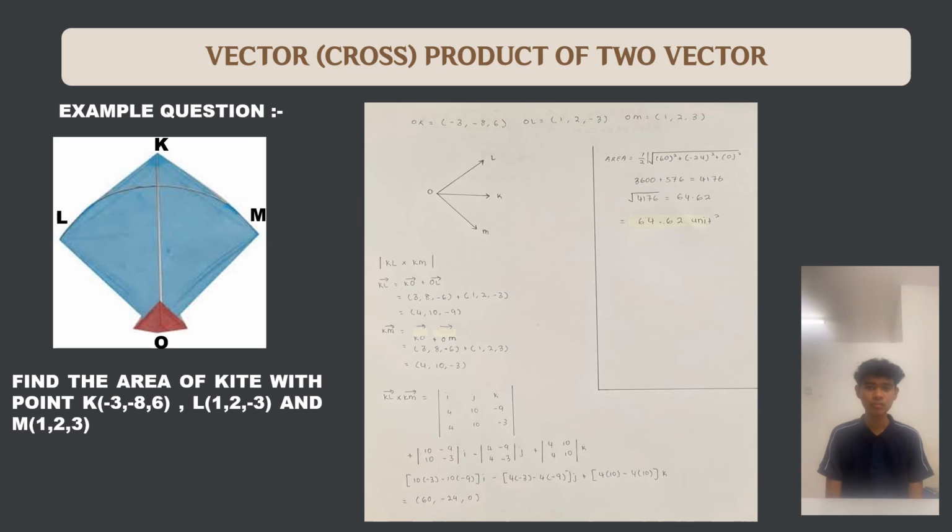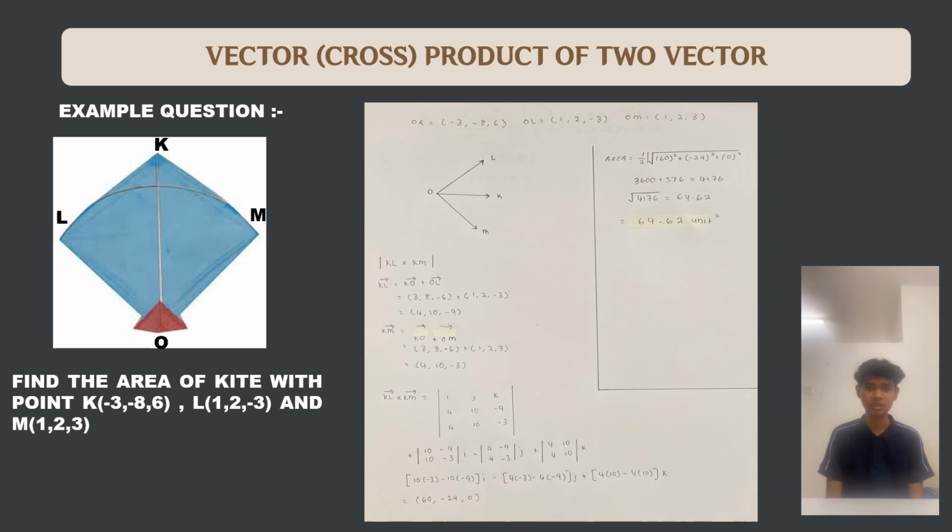Next, we must find vector KM. That is vector KO plus vector OM, and you solve it and you can get the answer 4, 10, and -3. After that, you need to make the vector product, that is using i, j, k, and you can get the answer 60, -24, and 0.